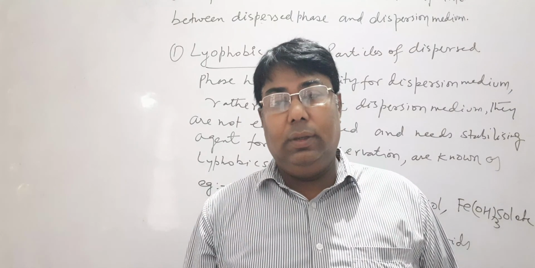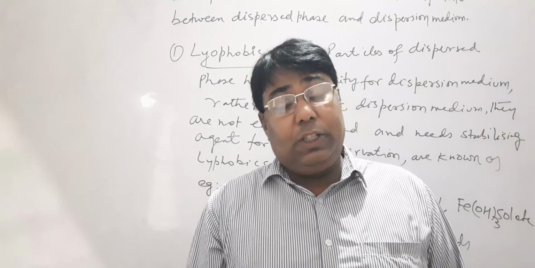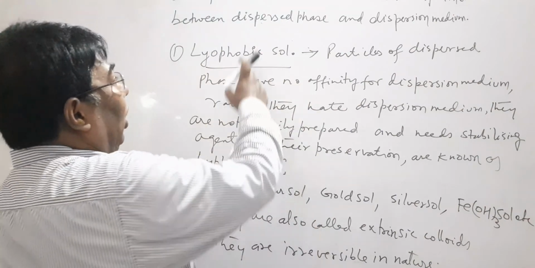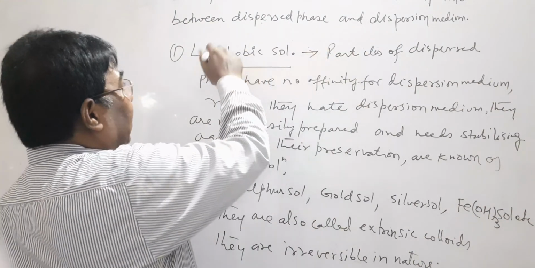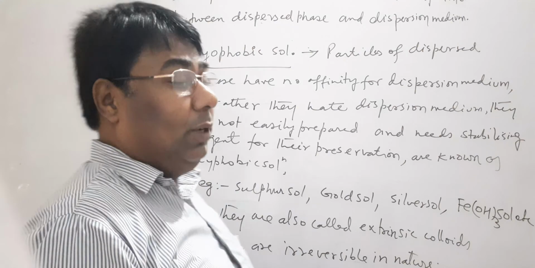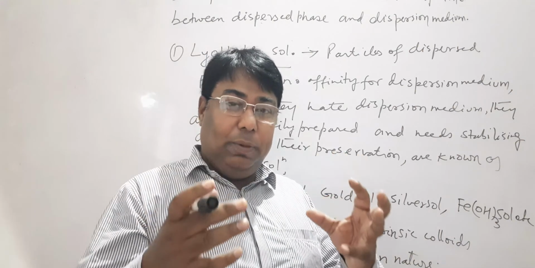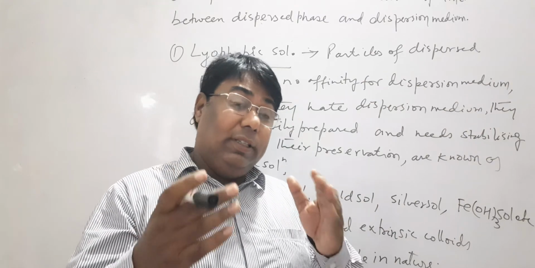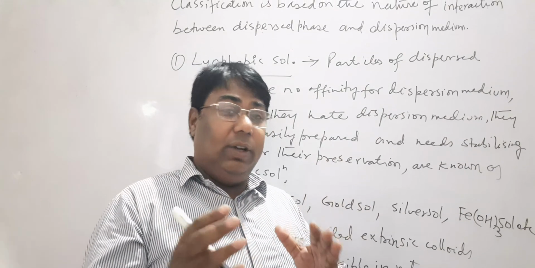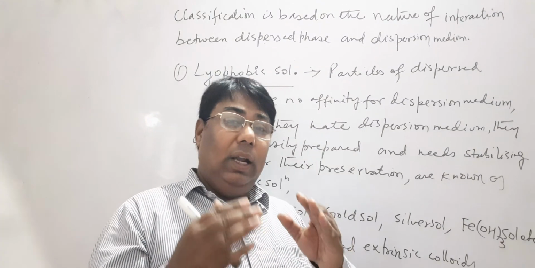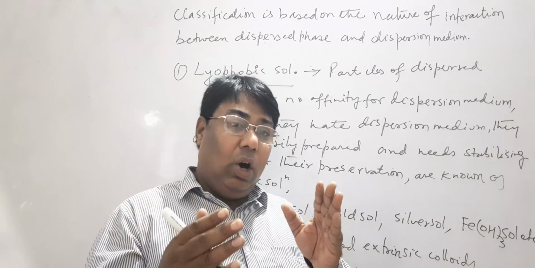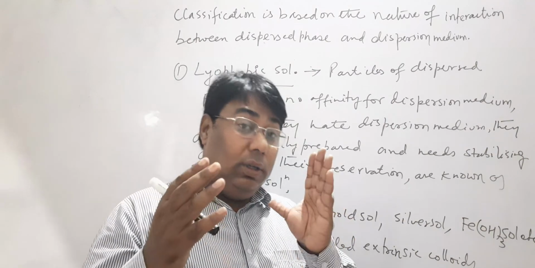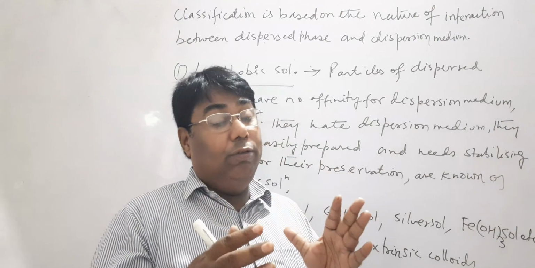Now, students, we try to explain another classification of colloidal solutions on the basis of nature of interaction between dispersed phase and dispersion medium. Actually, the dispersed phase and dispersion medium form interaction between them. On the basis of these interactions, they are categorized in two groups. Number one, lyophobic sol or lyophobic colloids. Second one is the lyophilic sol or lyophilic colloids.